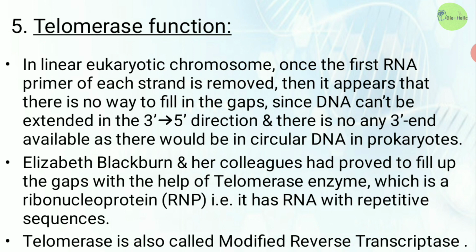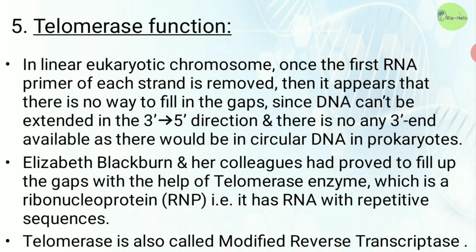That means in the case of prokaryotes, right? So Elizabeth Blackburn and her colleagues proved that the answer to fill in the gaps is the enzyme telomerase, so that the genes at the ends are conserved.